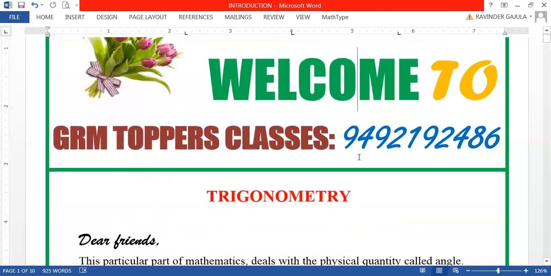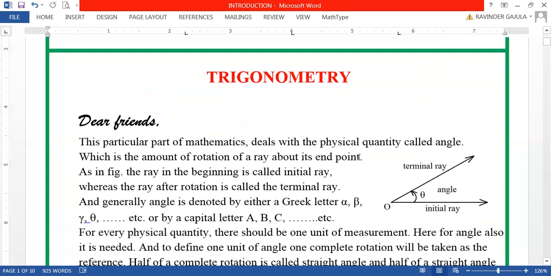Now, dear friends, this is the chapter trigonometry we are discussing. Dear friends, this particular part of mathematics deals with the physical quantity called angle.